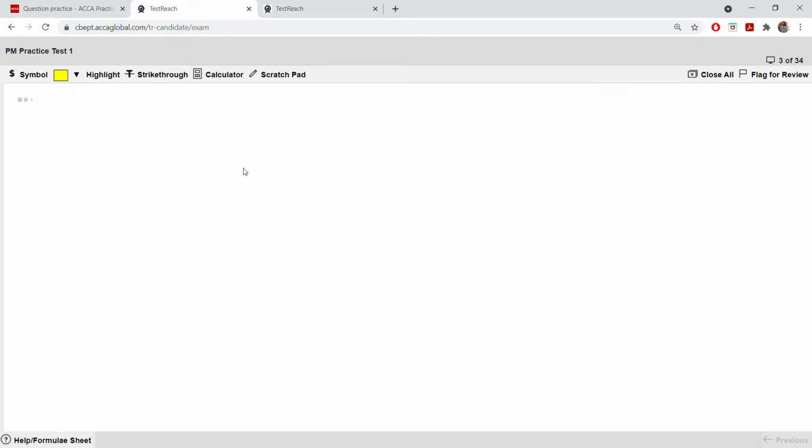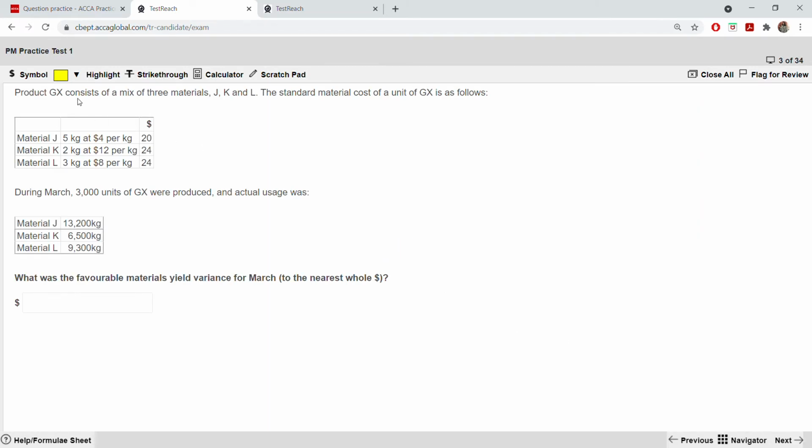Next. Product GX consists of a mix of 3 materials: J, K and L. The standard material cost per unit is as follows. During the month, 300 units of GX were produced and the actual usage was this. What was the favorable material yield variance for the month, to the nearest dollar?